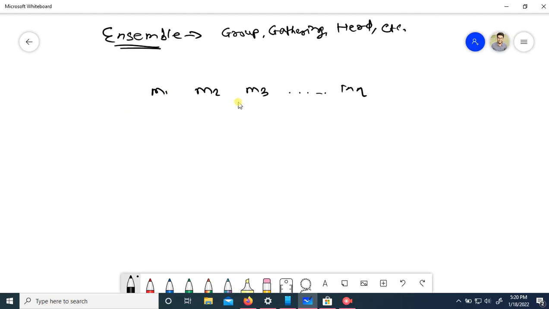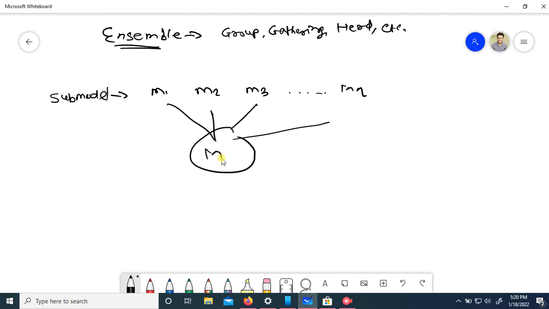What ensemble does is use these models, which we can call submodels, to maximize or improve and make a powerful final model, M1 or you can say MX. This is the same thing that we used to do.